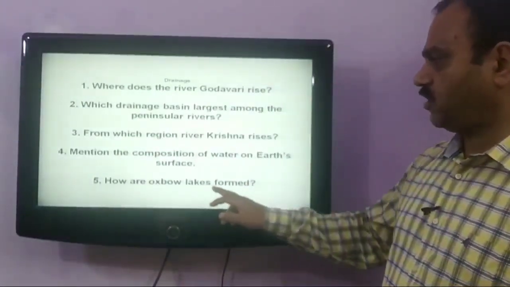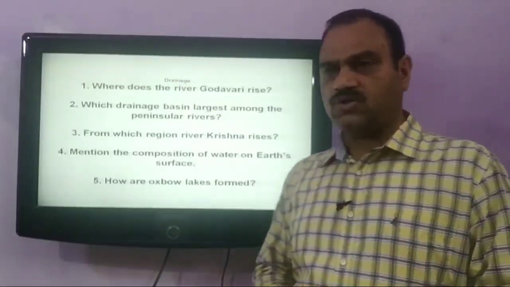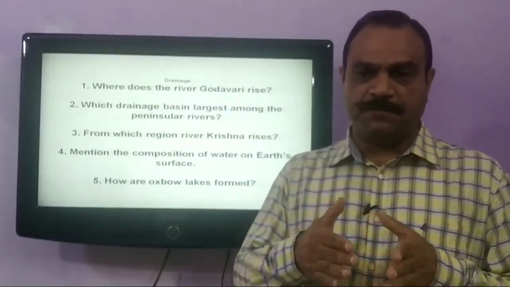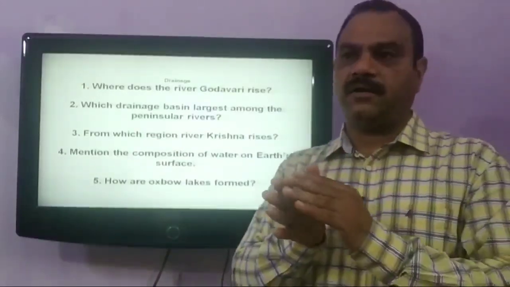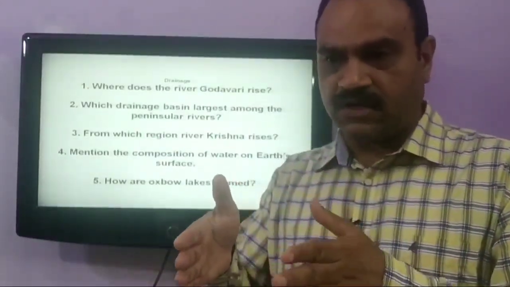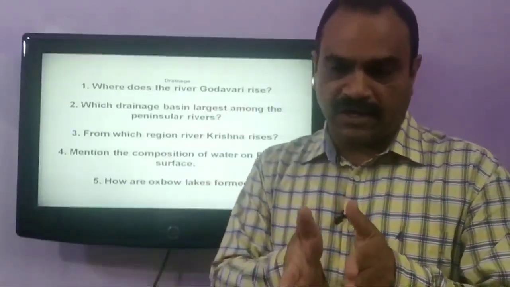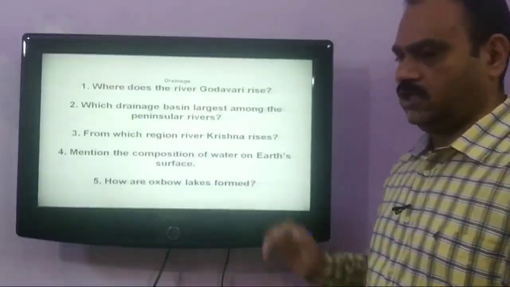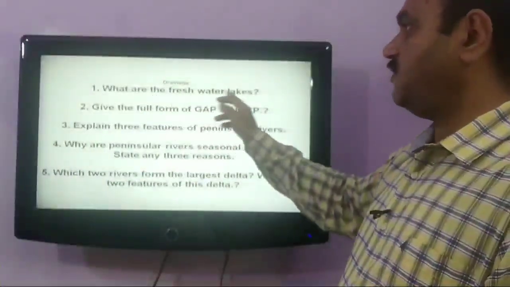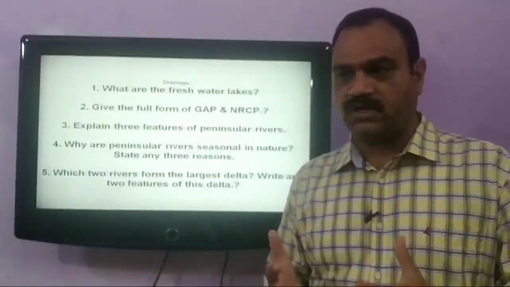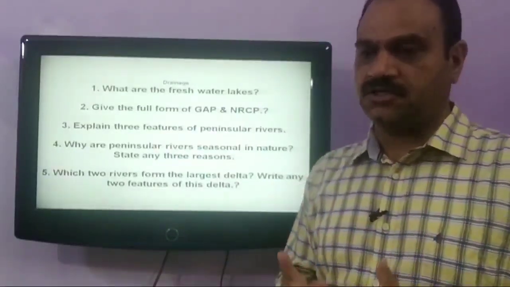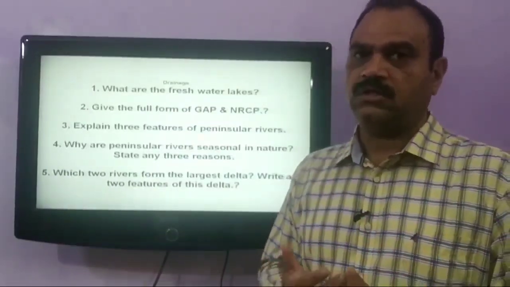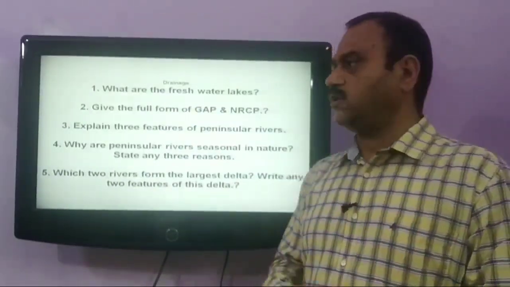Our next question is, how are oxbow lakes formed? Oxbow lakes are formed when the river takes a meandering course and the meandering course of the river is changed and the leftover portion is called the oxbow lake. Our next question is, what are the freshwater lakes? Freshwater lakes are found in the Himalayan region. They get most of their waters by melting of snow. That is why they are freshwater lakes.